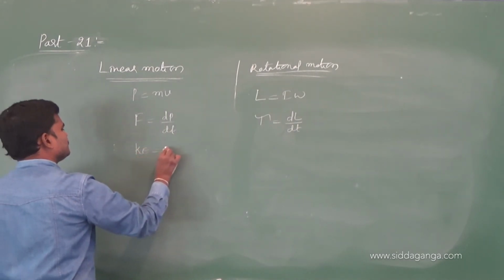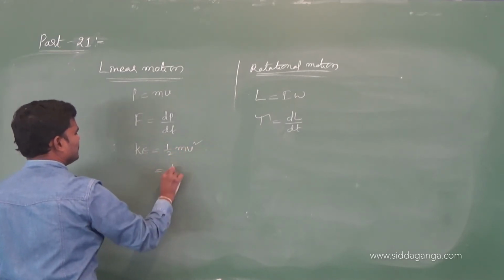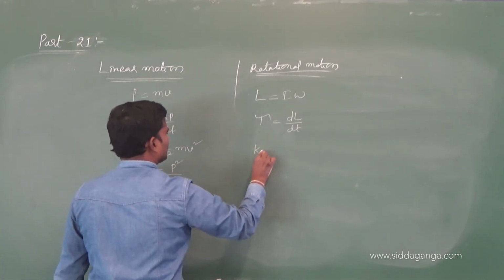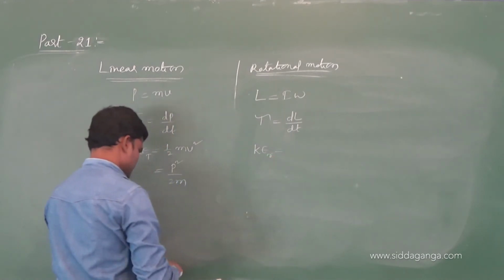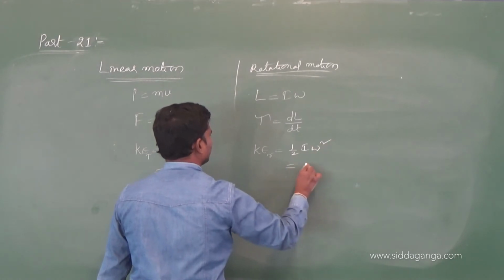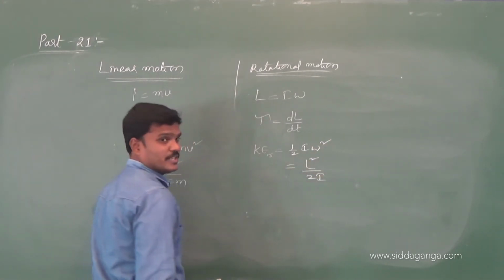Kinetic energy is half mv square, or p square by 2m. This is translational kinetic energy. Rotational kinetic energy is half I omega square, or L square by 2I. Okay.